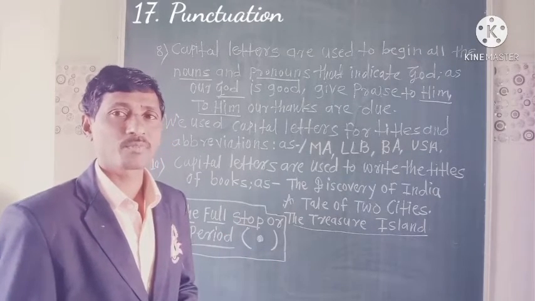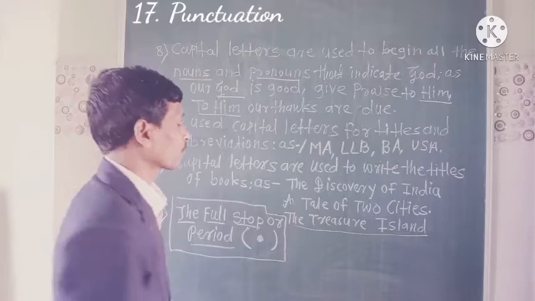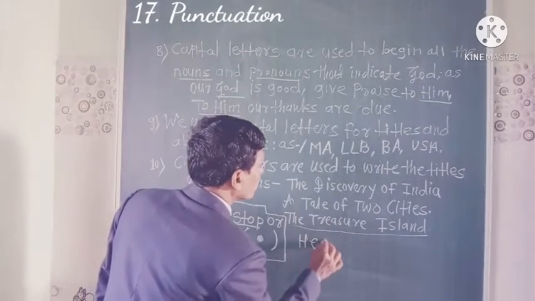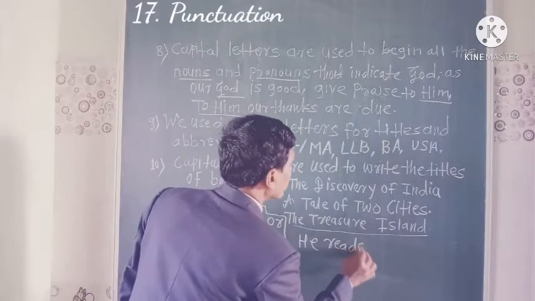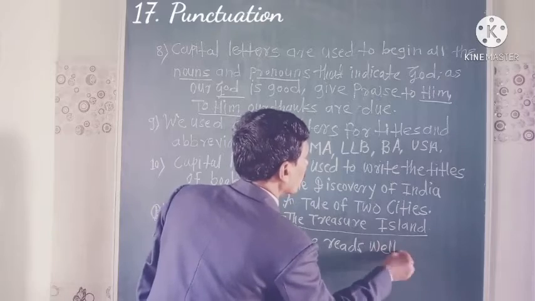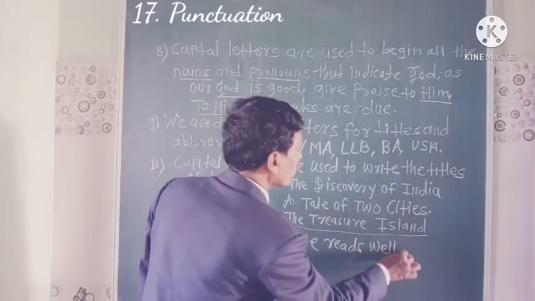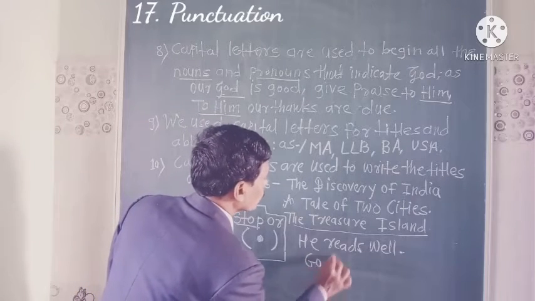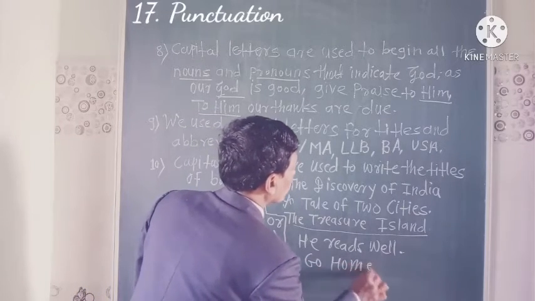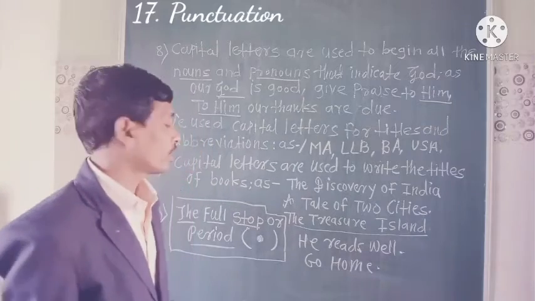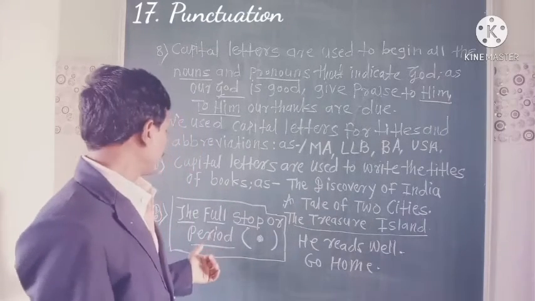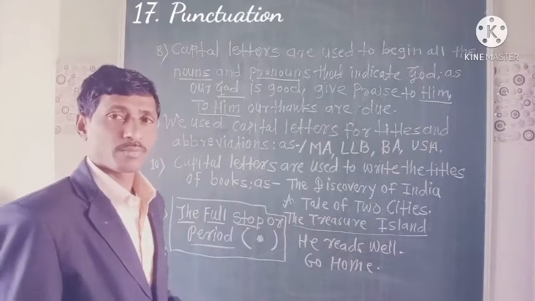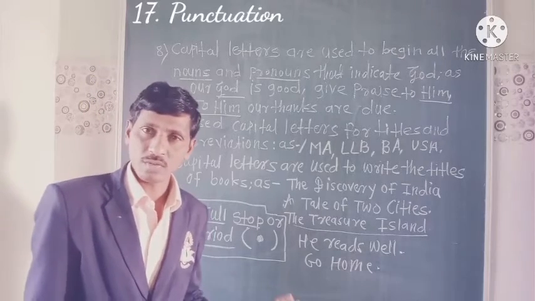For example, he read well. You can write that he reads well. After the end of the sentence, a full stop. Go home. Full stop. So we started with the full stop, and next we want to start with the comma.